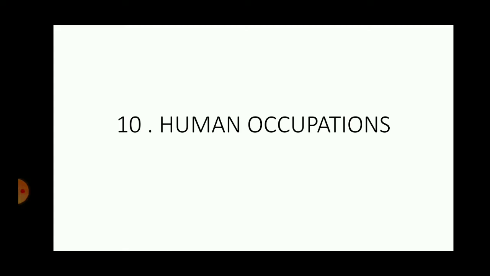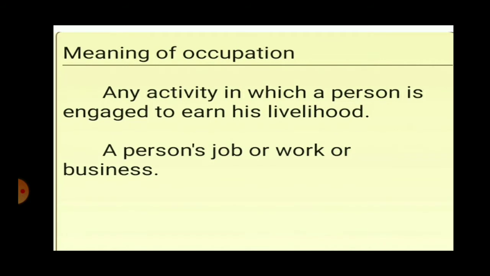Here we are on the final chapter of Standard 6 Geography, that is the 10th chapter, Human Occupation. Here you can see people doing different occupations, dressed in their uniforms representing their occupation. Now may I ask you, what does occupation mean?